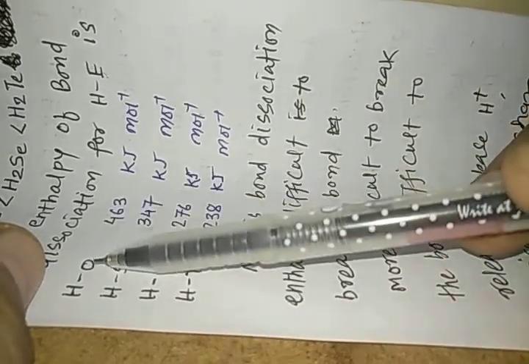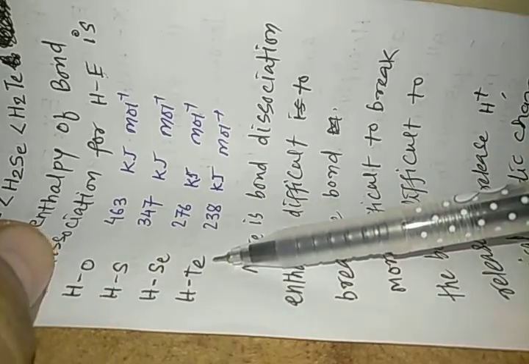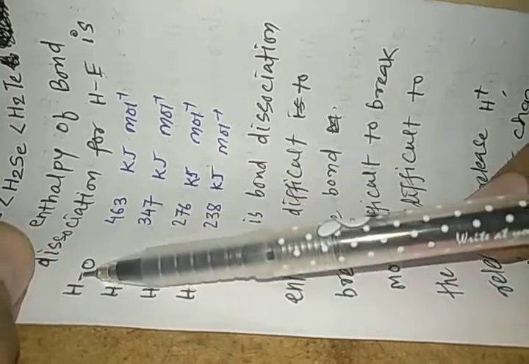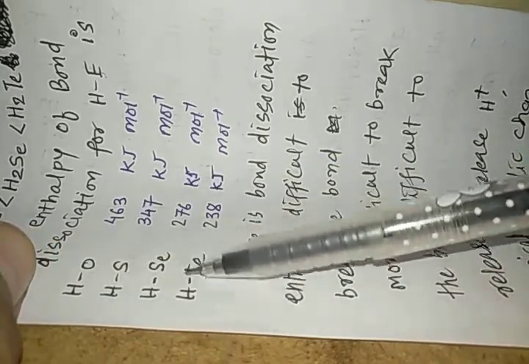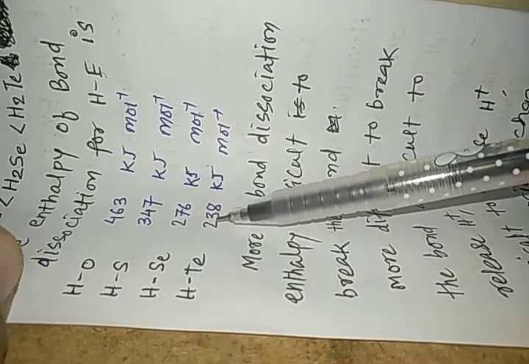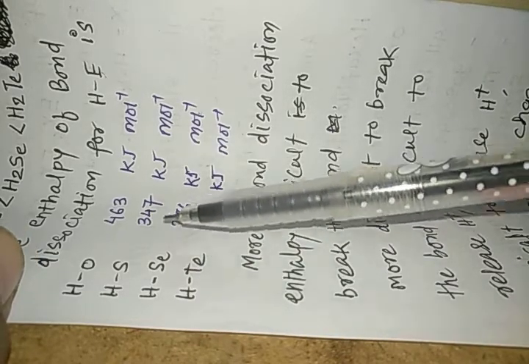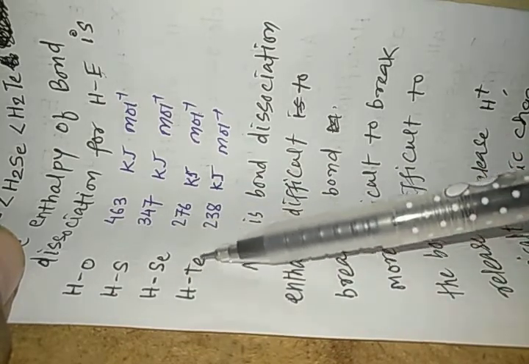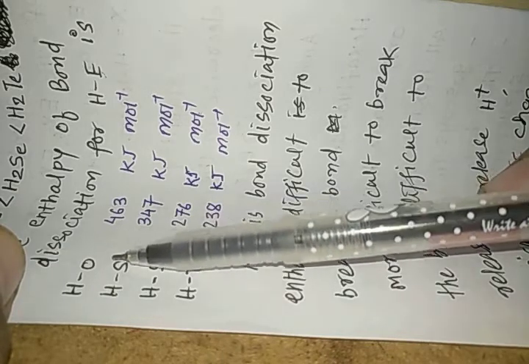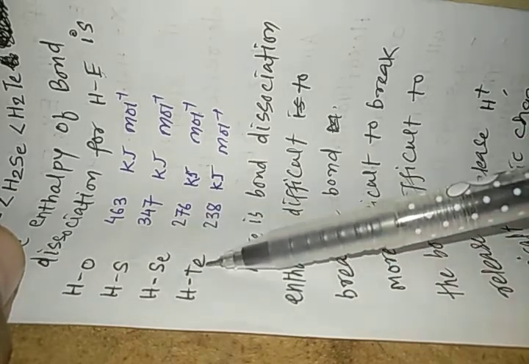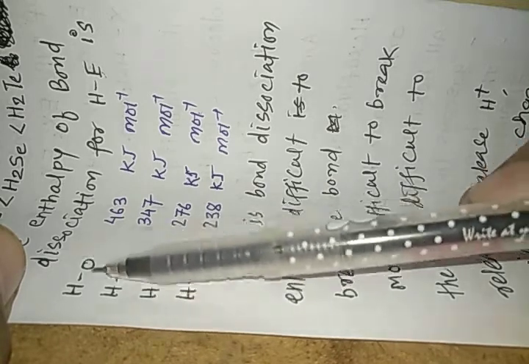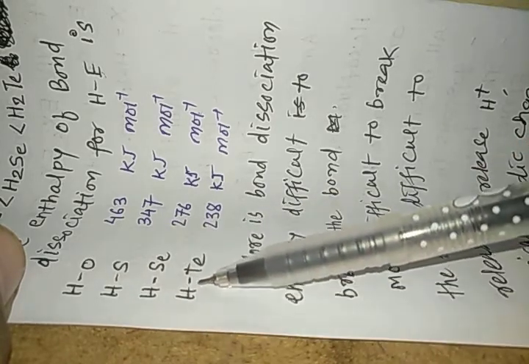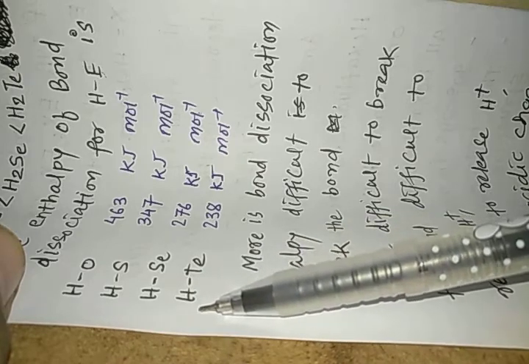If we look at these values and go from oxygen to sulfur to selenium to tellurium, we realize that the value decreases. That means to break these bonds, less and less energy is required. It simply means that these bonds are becoming weaker and weaker, and that is why going from oxygen to sulfur to selenium to tellurium, the hydrogen can be easily removed, easily producing H plus ions.